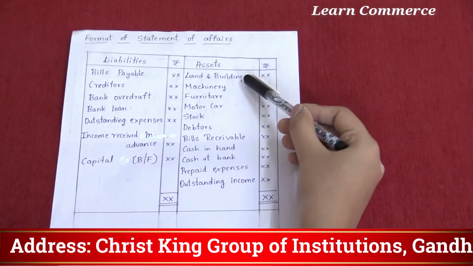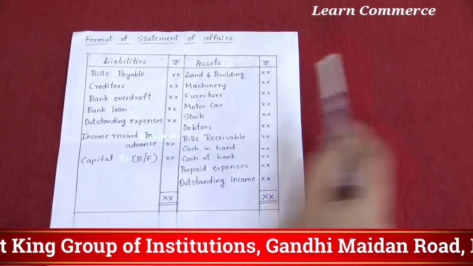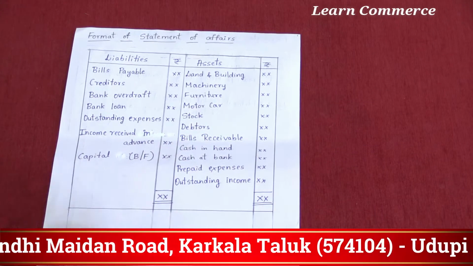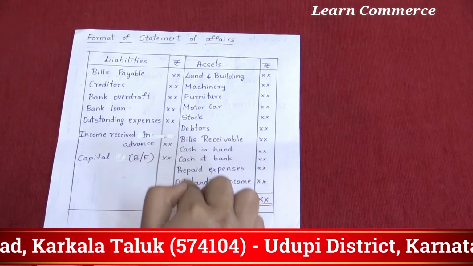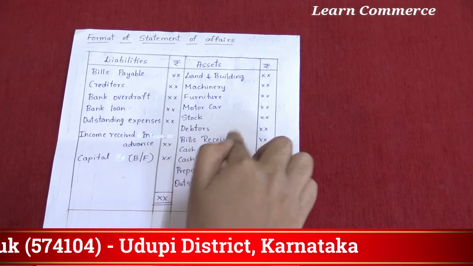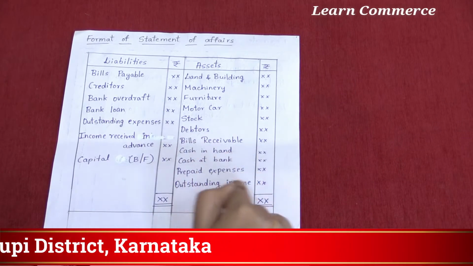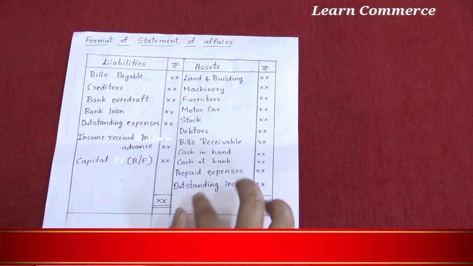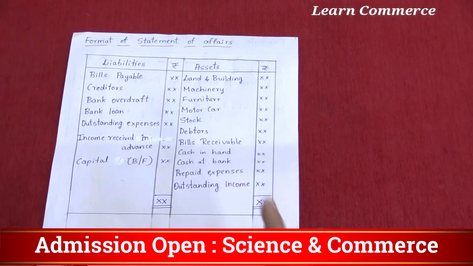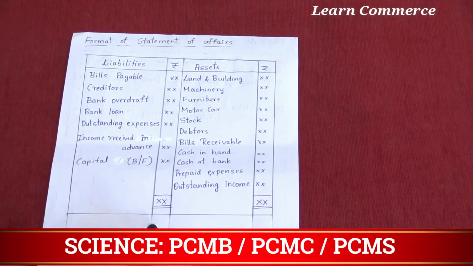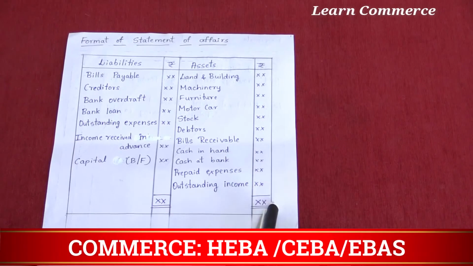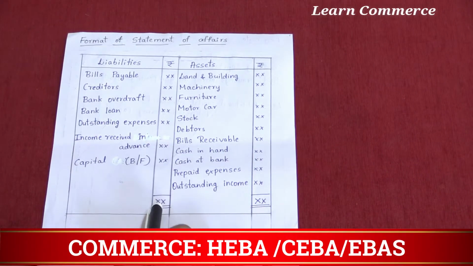Then on the asset side: land and building, machinery, furniture, motor car, stock, debtors, bills receivable, cash in hand, cash at bank, prepaid expenses, outstanding income. Once you record all the liabilities and assets given in the problem, then make a total of both sides.